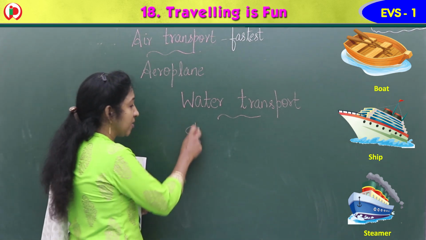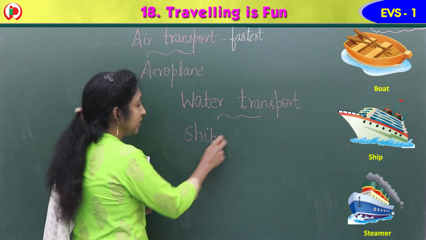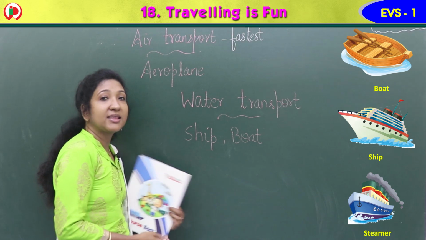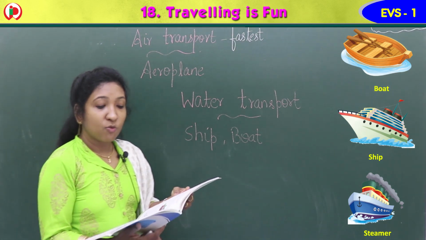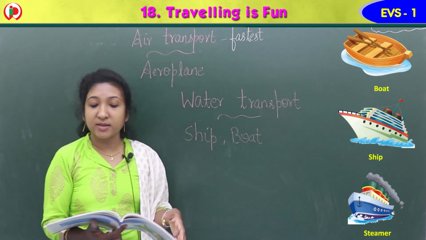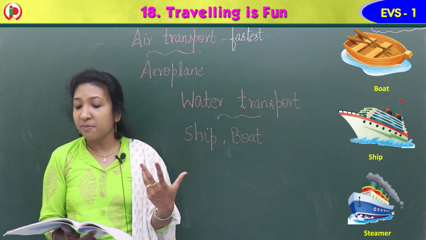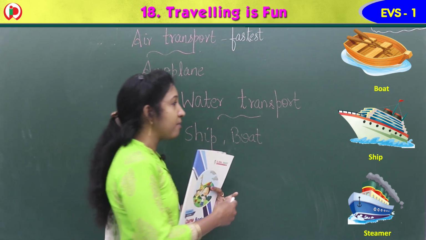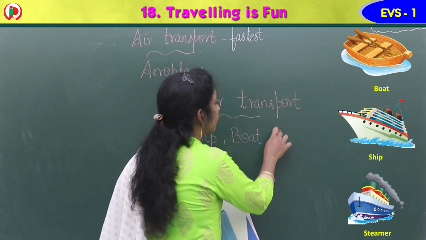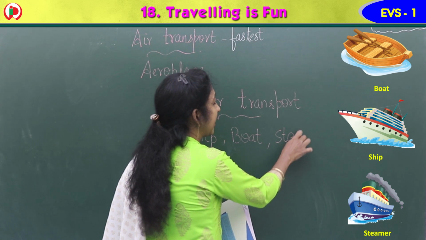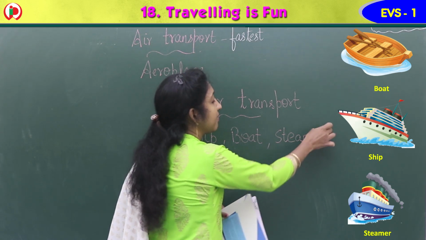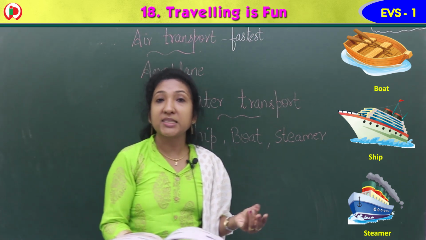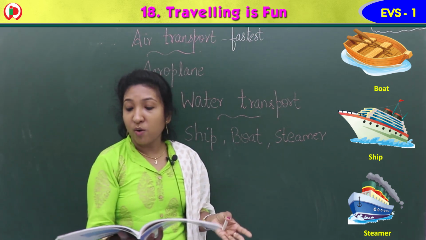For example, we can say ship, then boat. Boat, ship, these are the examples, isn't it? Yes. Water transport: ships, boats and steamers are means of water transport. Steamer, steamer boat, steamer ship. These are the examples of water transport.